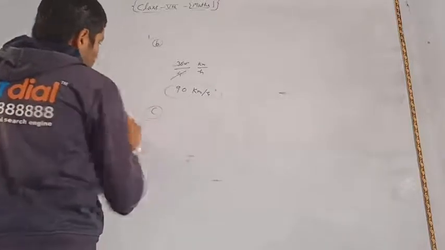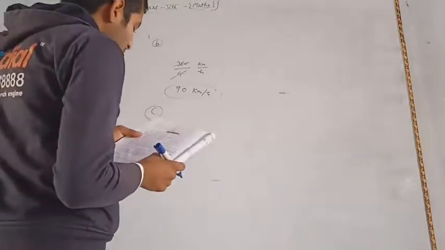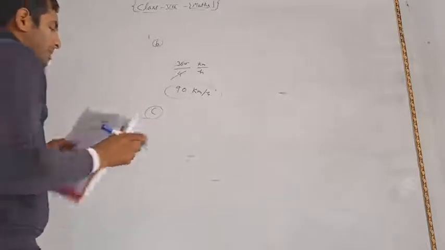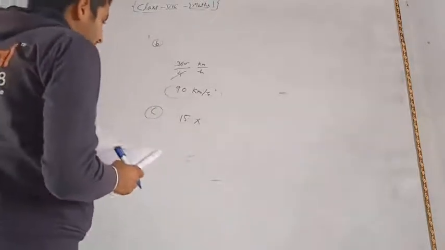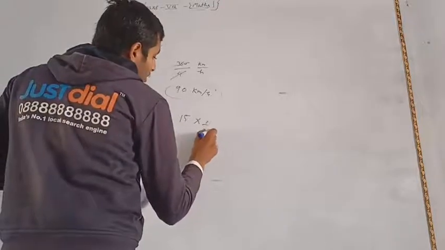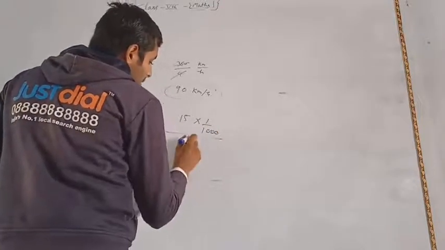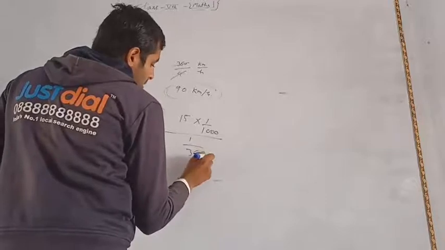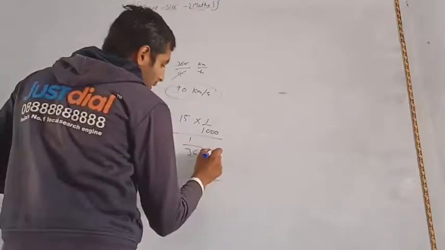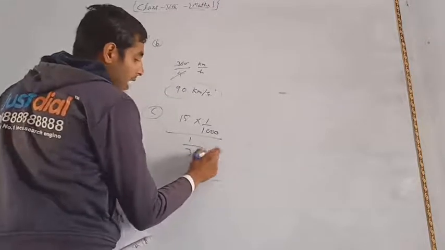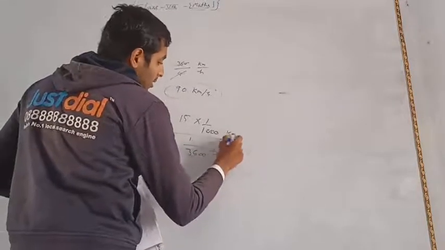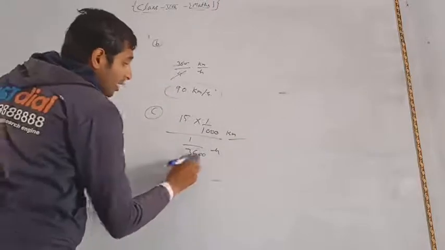Again, in problem number C: how many kilometer per hour will 15 meter per second be? So you have to convert this 15 meter per second. 15 into 1 upon 1000 kilometer upon 1 upon 3600 hour, because 1 second is 1 upon 3600 hour. This quantity is solved in kilometer per hour.